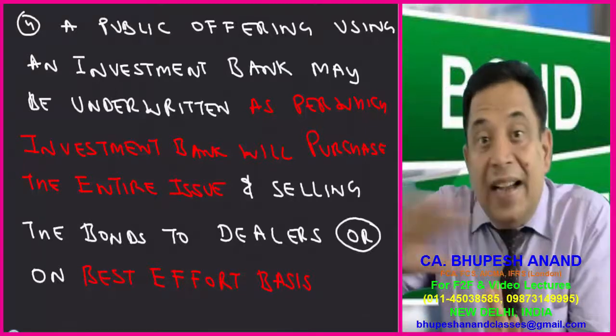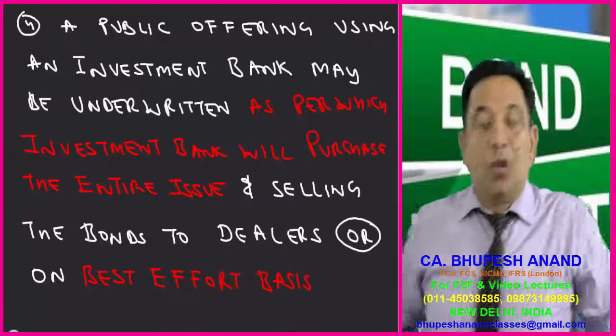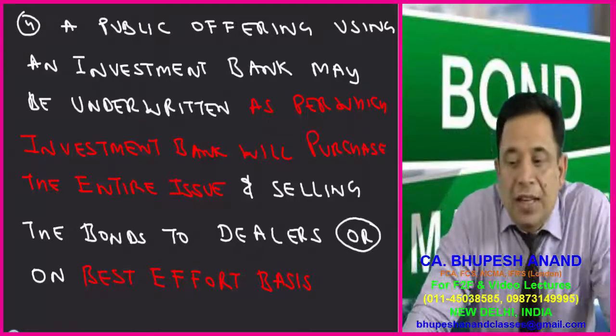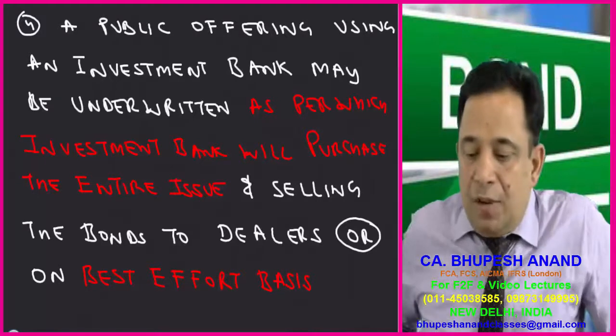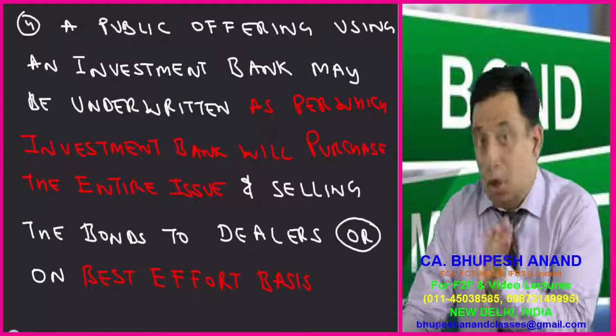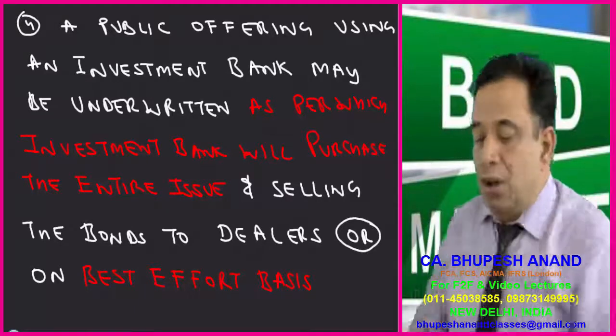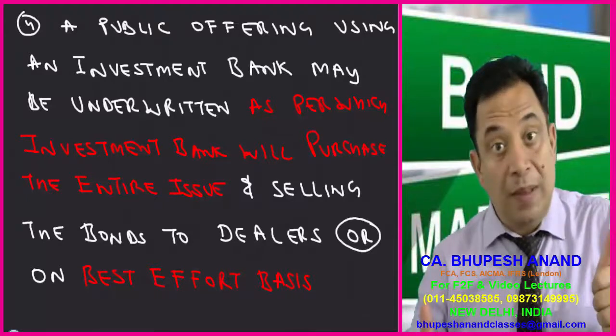If there is no guarantee as such, it is named as best effort basis. So fourth point, a public offering using an investment bank may be underwritten, as per which the investment bank will purchase the entire issue and sell the bonds to the dealers. No doubt, the investment banker will be selling to dealers or on best effort basis. Now, I have told you what is the meaning of best effort basis.